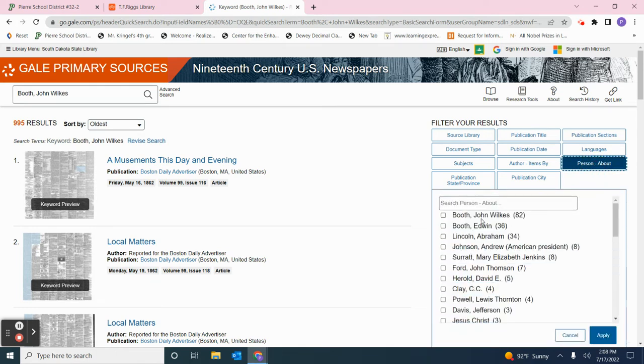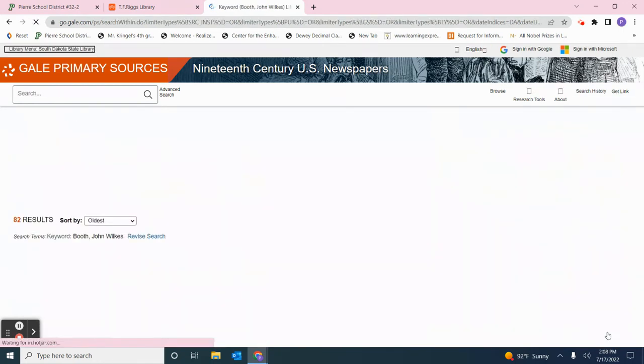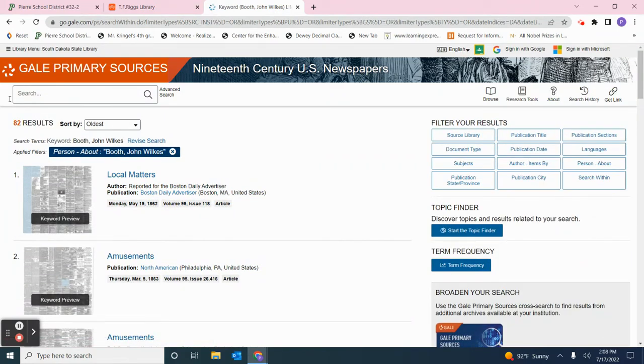And here this offers me the option of John Wilkes Booth, 82 results. Edwin Booth was his brother. So if I want to look him up as well, I could select both of them. I'm just going to do John Wilkes Booth right now and see if I get some more targeted results. So I'm going to hit apply and it's going to filter my results and redo my search. And I now come back with 82 results.